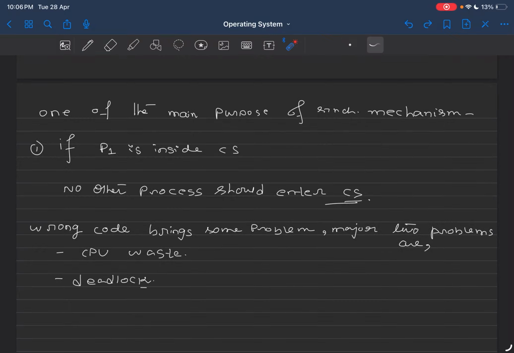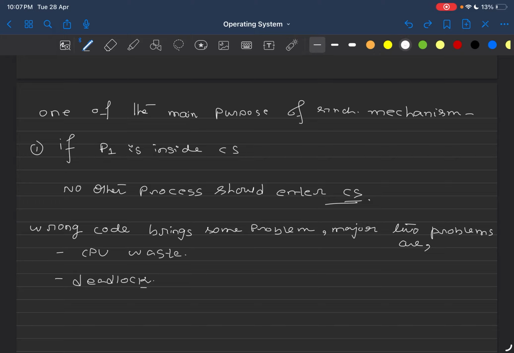Let me explain one more thing. Why do we even need this synchronization mechanism? We need it because there will be inconsistencies in a multitasking and preemptive environment. Now the question is, why do you even need a preemptive and multitasking system? It is to increase the efficiency of your CPU.